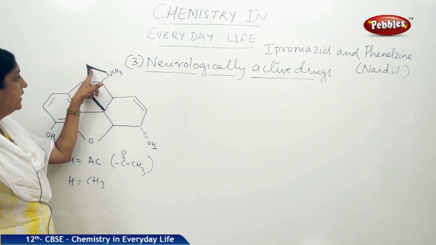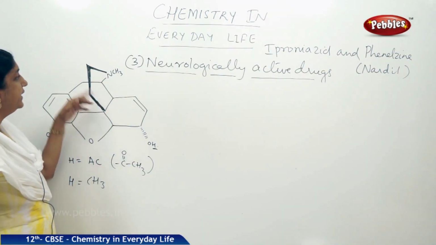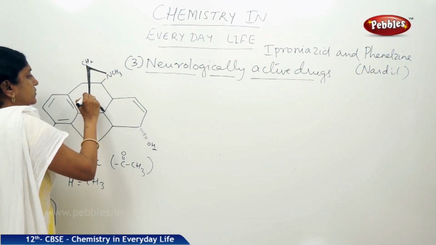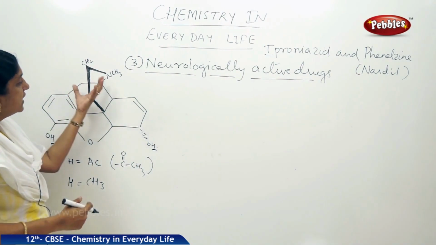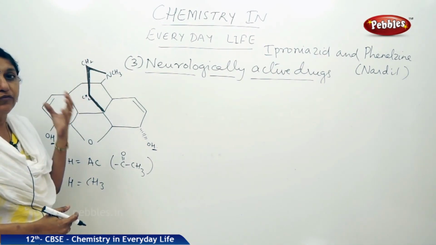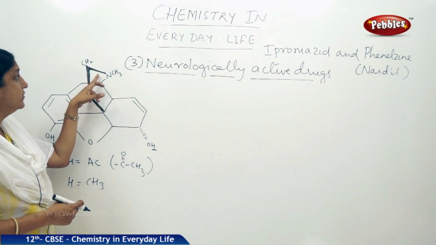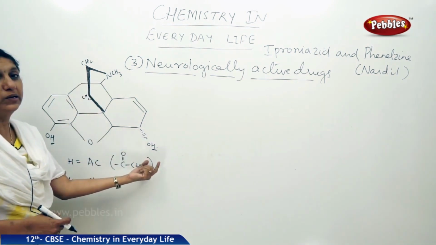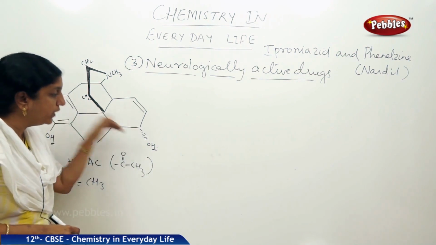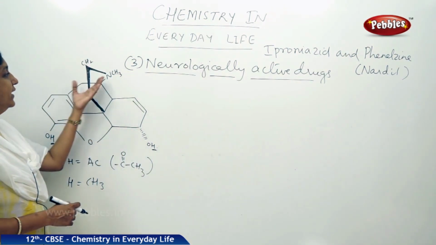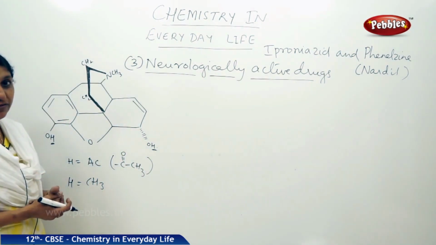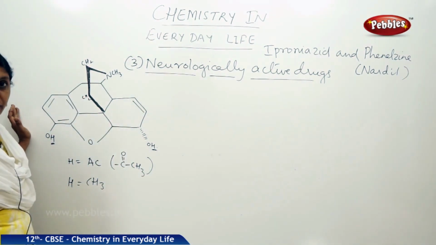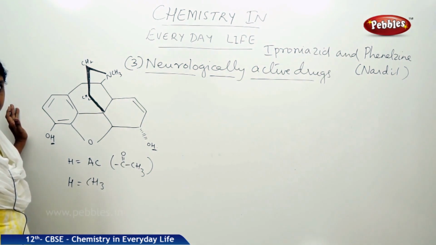Now this hard line over here indicates that there is a CH2 group here and a CH2 here. These are projecting out of the plane of the board. So that is why this convention is used to represent these particular groups. This OH group is going into the plane of the board and this is coming out of the plane of the board. So this is basically the structure of morphine, which is a narcotic analgesic.